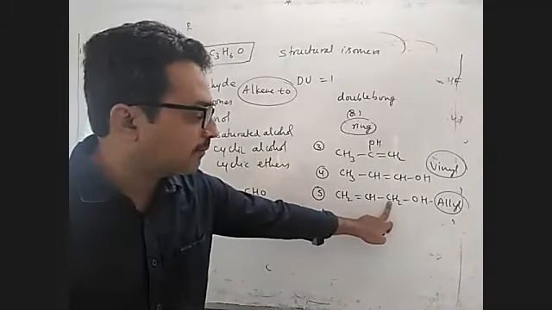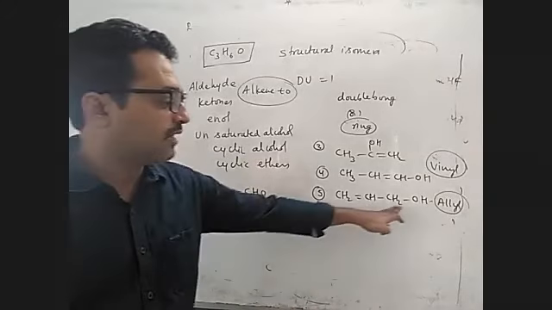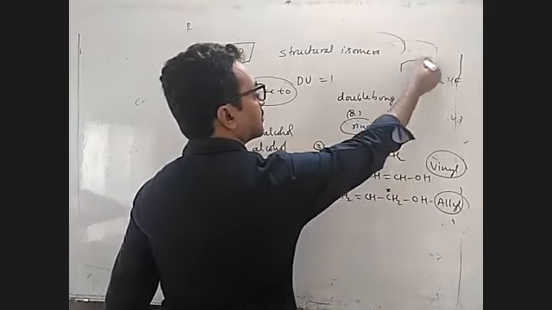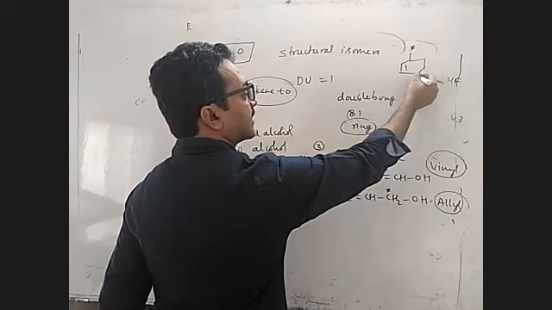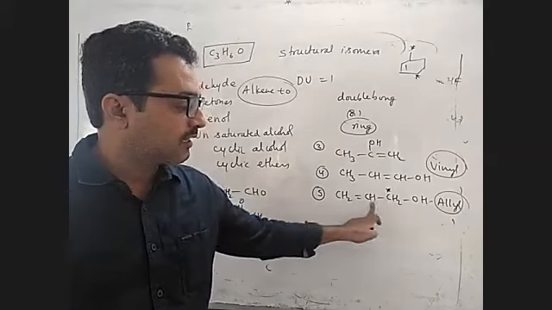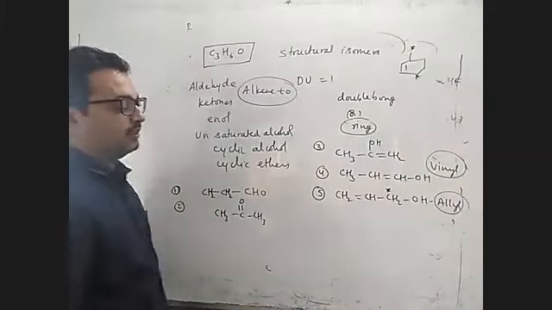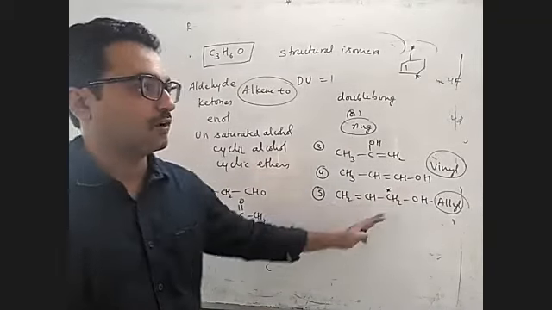So if you write OH here, it is allyl alcohol. Like this also you can give. This carbon is an allyl carbon and this is an allyl carbon. So these are the enols: this is enol, this is enol, this is unsaturated alcohol.